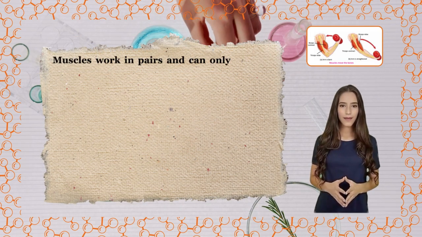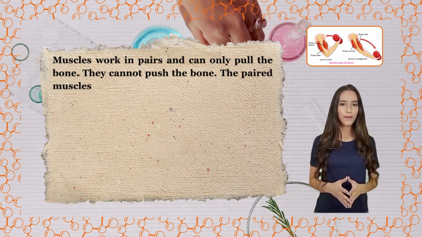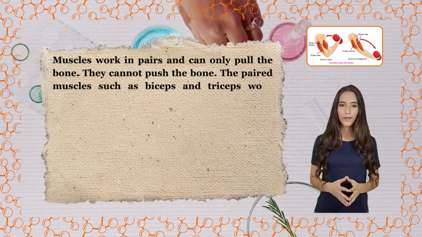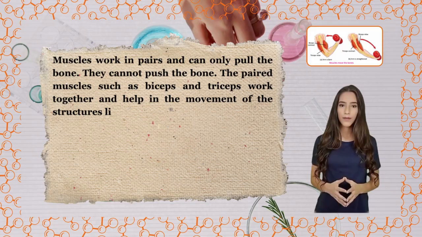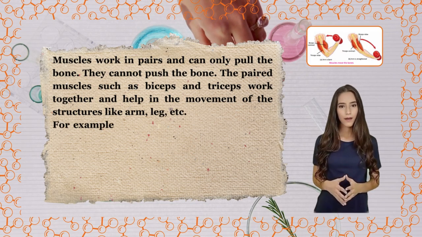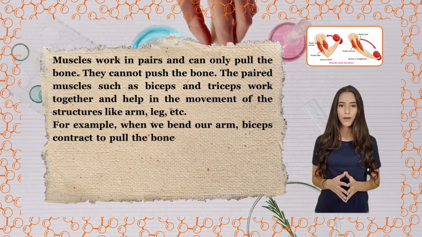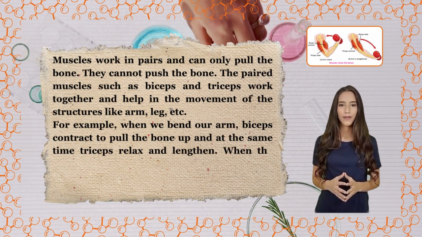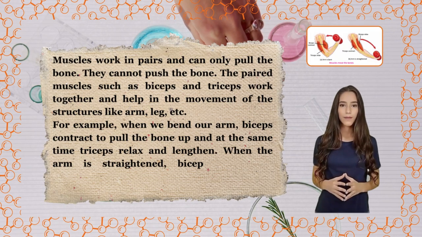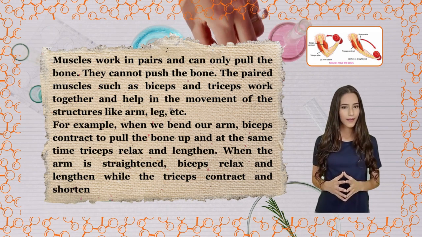Muscles work in pairs and can only pull the bone. They cannot push the bone. The paired muscles such as biceps and triceps work together and help in the movement of structures like the arm, leg, etc. For example, when we bend our arm, biceps contract to pull the bone up and at the same time triceps relax and lengthen. When the arm is straightened, biceps relax and lengthen while the triceps contract and shorten.